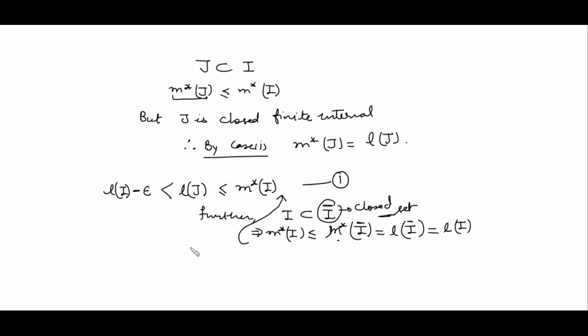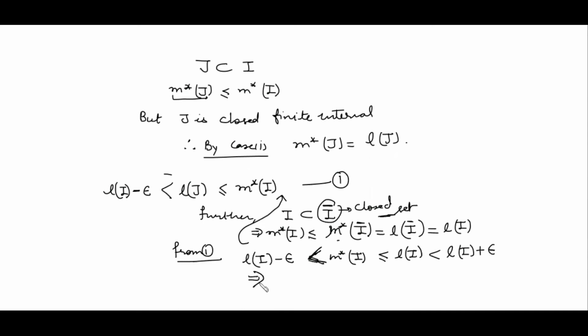Recall this is 1. So from 1 we get that the length of I minus epsilon is less than or equal to the measure of I, which is less than or equal to the length of I, or you can say here it is a strict inequality, and this is further strictly less than the length of I plus epsilon.